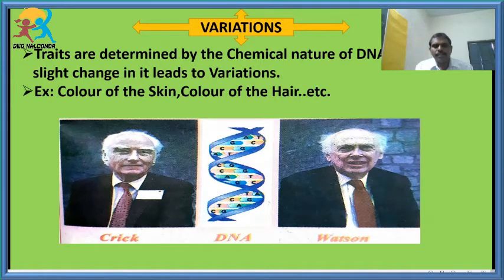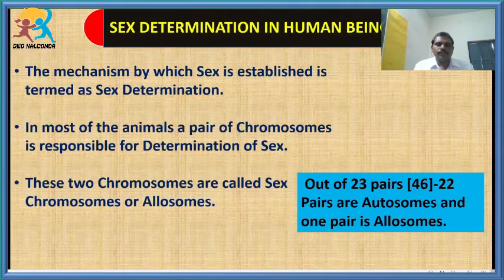Name the scientists who gave the clear double helical structure of the DNA. You would write Francis H.C. Crick and James D. Watson, in 1953, students. So like that we have discussed this. Now you are very clear. These traits are under the control of DNA.